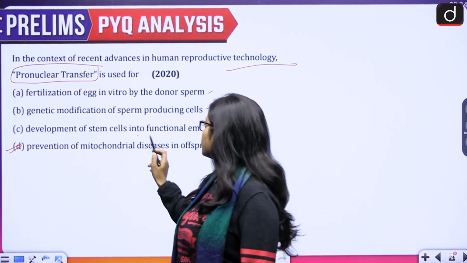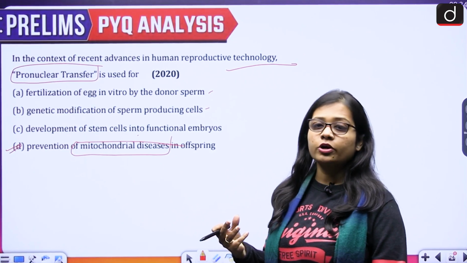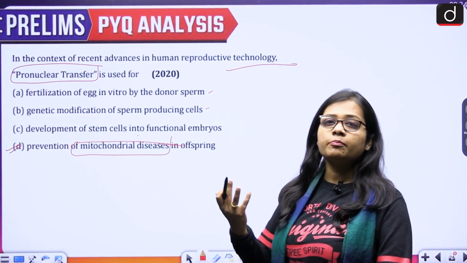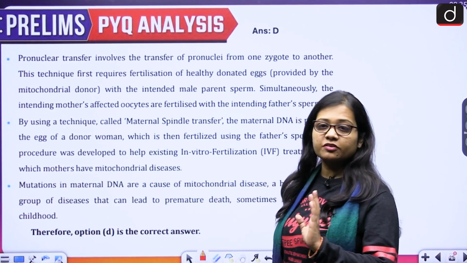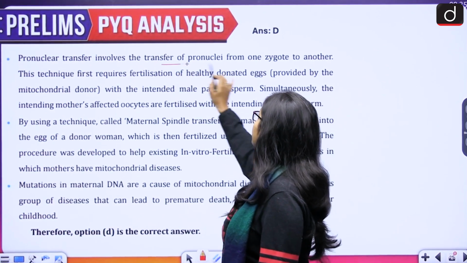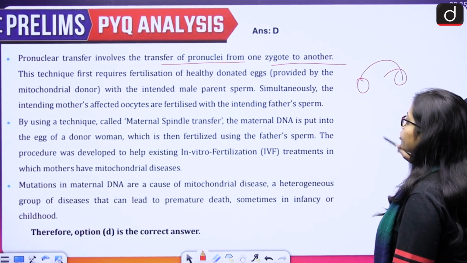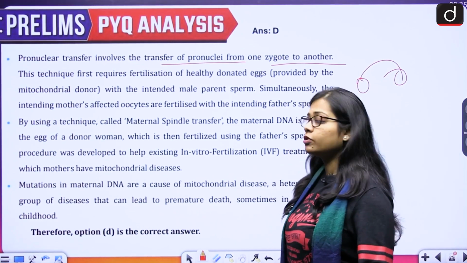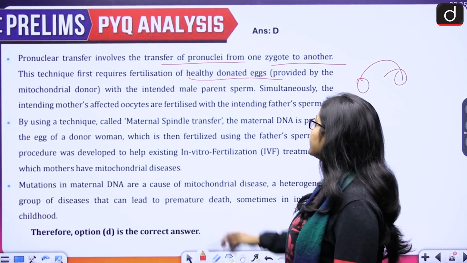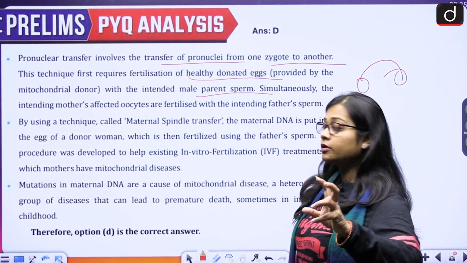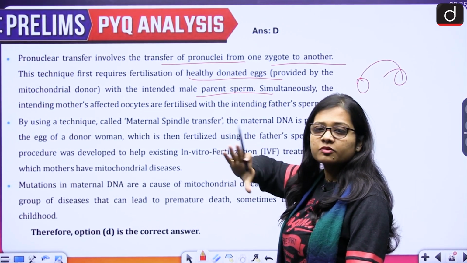So if we talk about the mitochondrial diseases, mitochondria is basically called the powerhouse of the body. So it provides energy and power to the human body. Then if we talk about the pronuclear transfer, it involves the transfer of pronuclei from one zygote to another. So if this is one zygote, this is another zygote, it provides the pronuclear transfer from one to another. This technique first requires fertilization of healthy donated egg with the intended male parent's sperm. So this basically requires fertilization of egg, and egg fertilization can be done by the sperm.